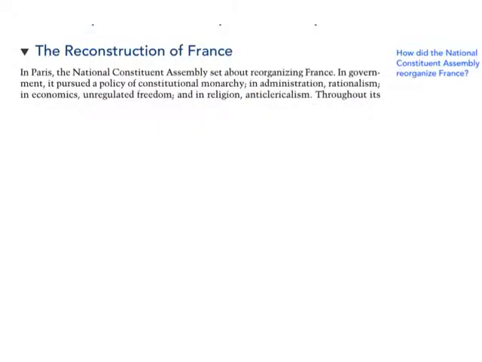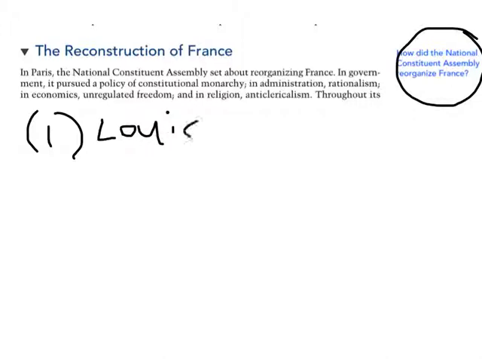Let's go back to the focus question that connected to this first stage of the French Revolution. How did the National Constituent Assembly reorganize France? Well, it did that in 4 major areas. In the first way, it reorganized the government and created a constitutional monarchy. Remember, Louis XVI will have very limited powers in this new government. They weren't ready to abolish monarchy and completely change the government of France, but they wanted the monarch to basically be more like a figurehead.